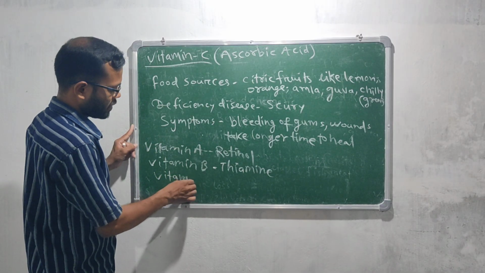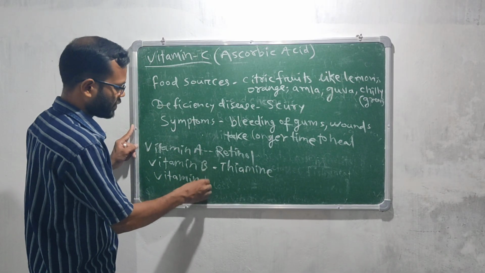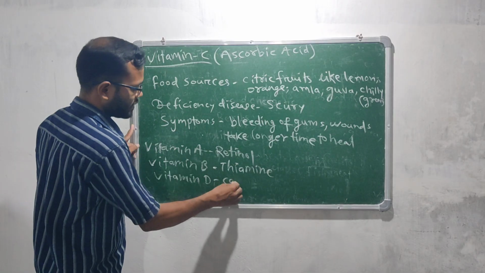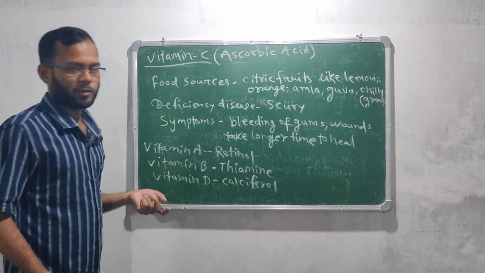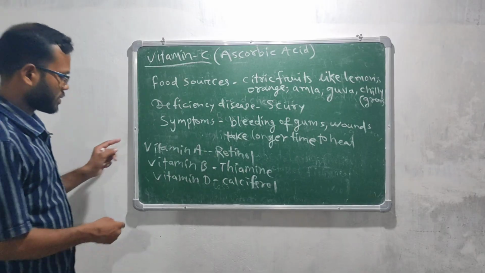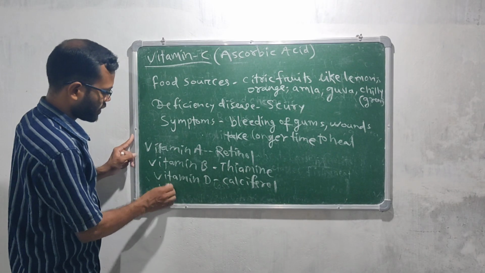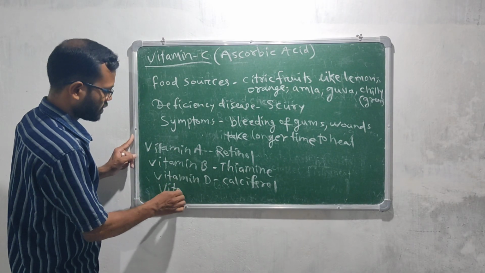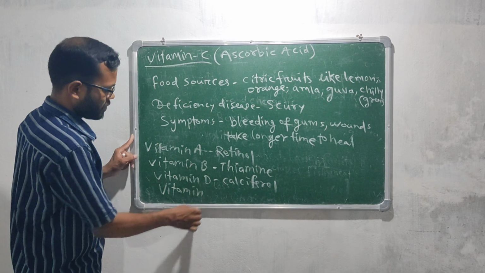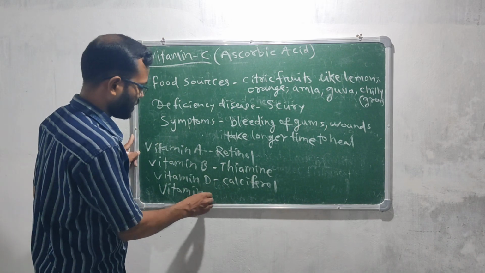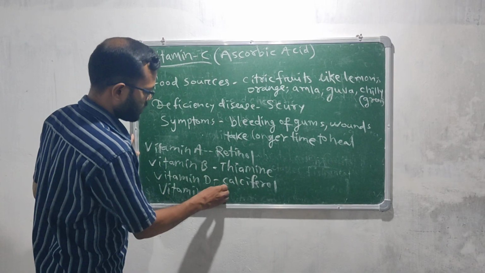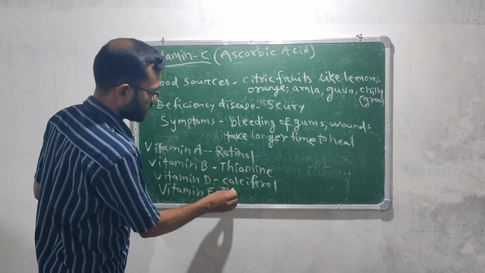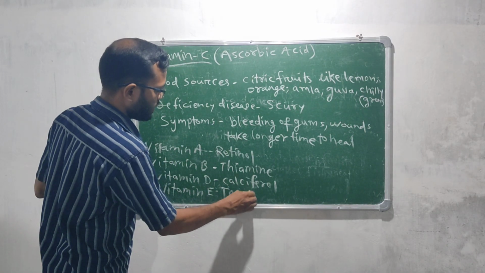We are going to discuss vitamin D also. That is calciferol. It is not important for you, but just know it. You don't have to write it. Just have an idea. Vitamin E, tocopherol. Tocopherol is the other name.